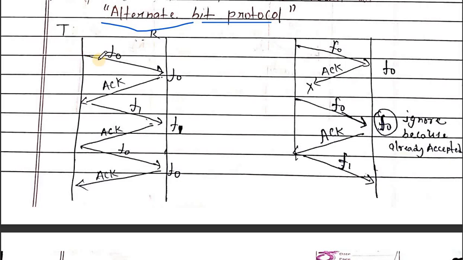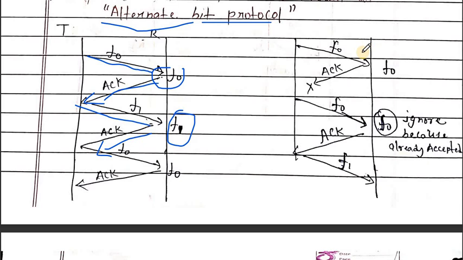The transmitter sends the F0 frame, and the receiver receives F0 and sends an acknowledgement. Now the transmitter will send the F1 frame. The receiver receives the F1 frame and sends an acknowledgement. The same flow control is followed throughout.